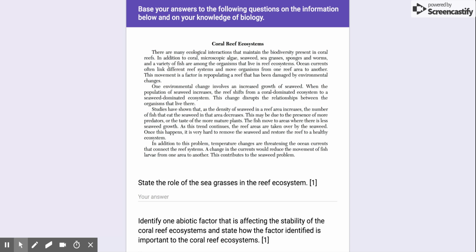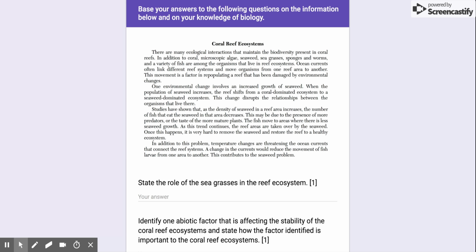Base your answers to the following questions on the information below and on your knowledge of biology. Coral reef ecosystems. There are many ecological interactions that maintain the biodiversity present in coral reefs. In addition to coral, microscopic algae, seaweed, seagrasses, sponges, and worms, and a variety of fish are among the organisms that live in reef ecosystems.